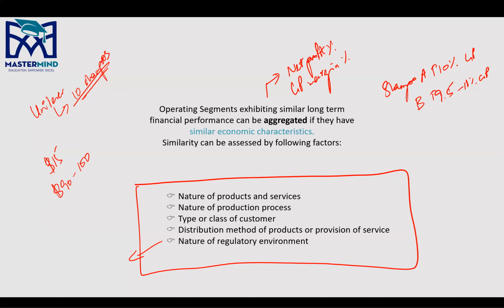So you need to assess whether the regulatory environment is similar or not. This also constitutes a point for similar economic characteristics. Obviously, you will only aggregate if IFRS 8 says so. You will only aggregate if the majority of the points are met. All right, not just one, not just two, majority. Okay.